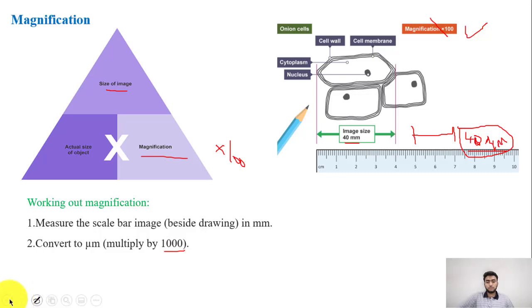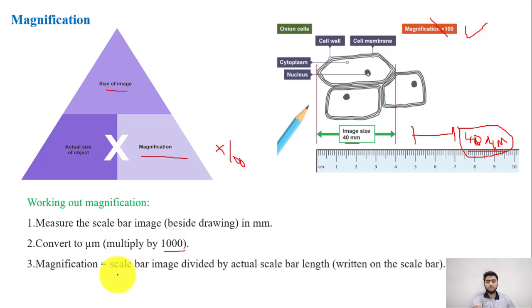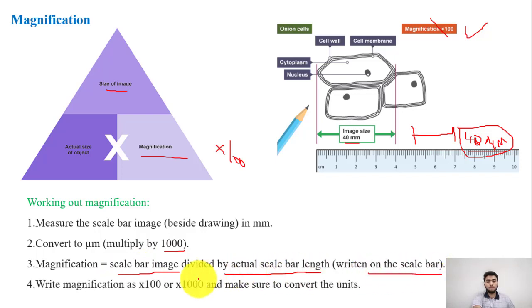Then you would see the magnification formula. Then you will apply this formula, which is the scale bar image divided by the actual scale bar length written on the scale bar, and then write the magnification as x100 or x1000. Make sure to convert units, it's really important.